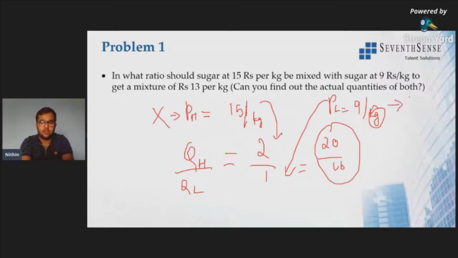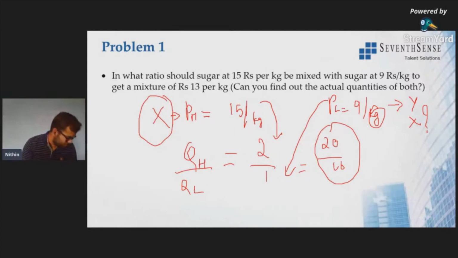So according to the question, we cannot find the actual quantities unless the quantities of the individual sugar values are given. Hope you all understood. Yes, we'll go ahead with the next question.